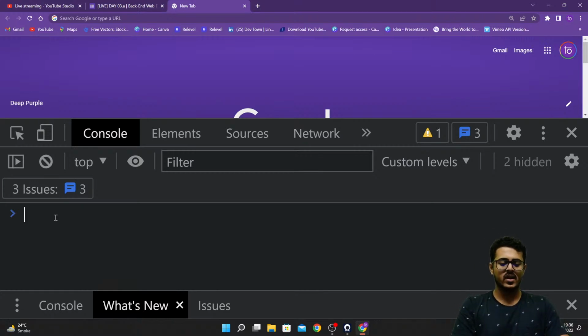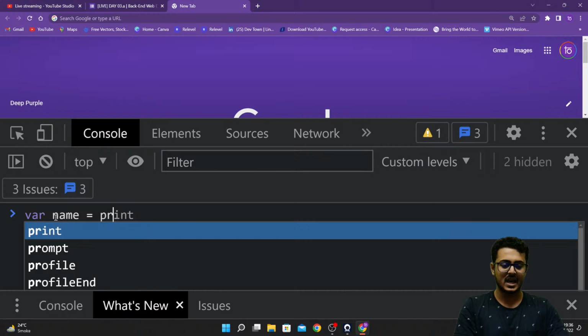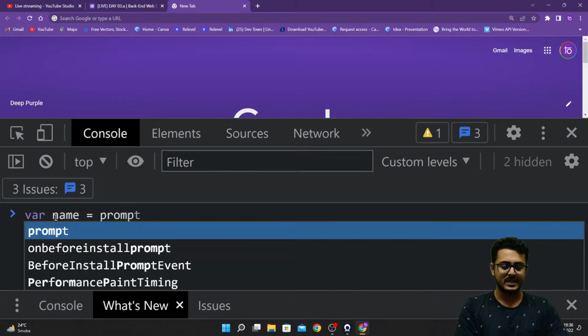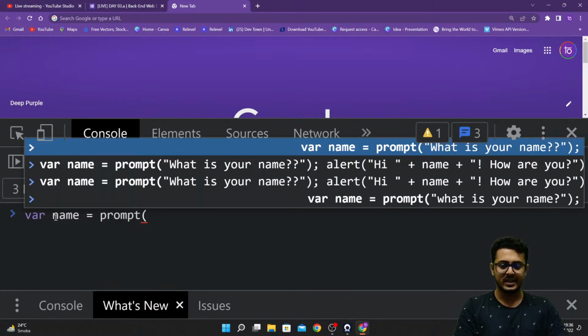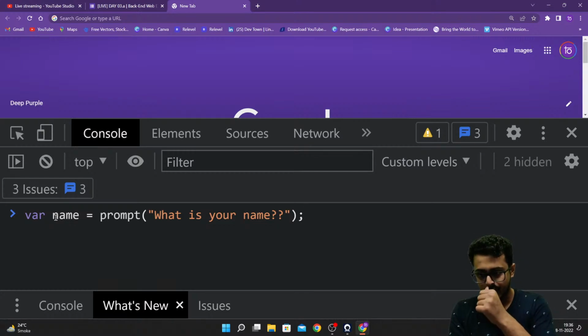Right over here, we are going to create a variable. So var name is equal to prompt, what is your name? This is exactly what we learned in yesterday's class, guys. Do you guys remember this? Please do let me know.